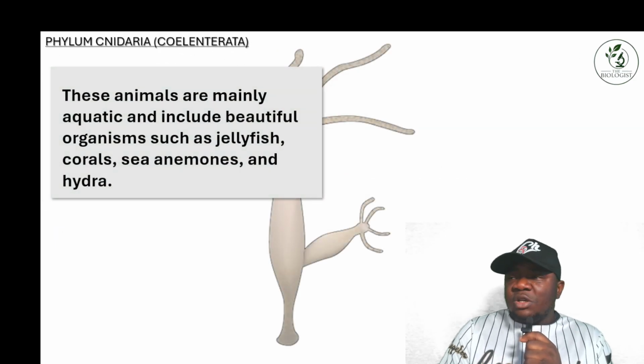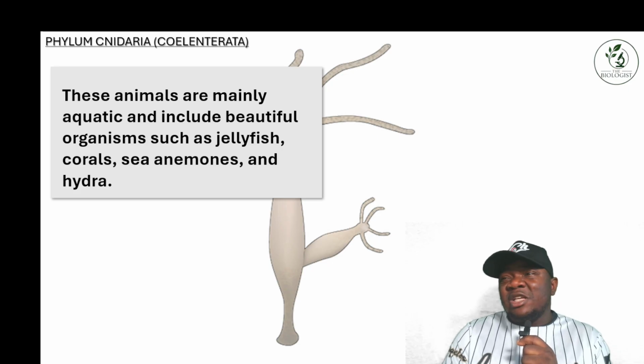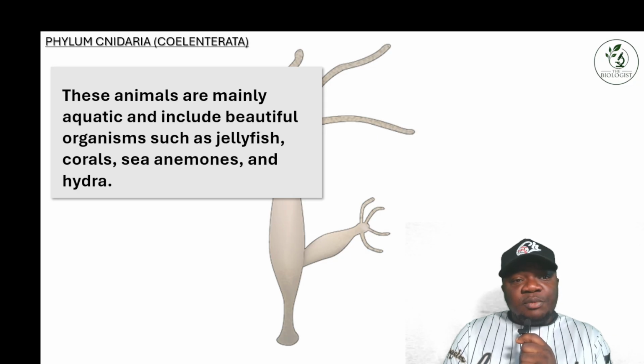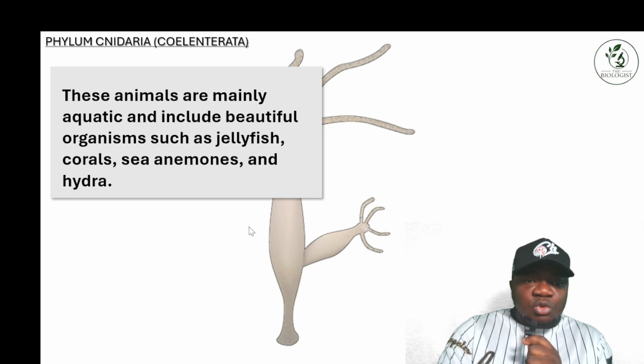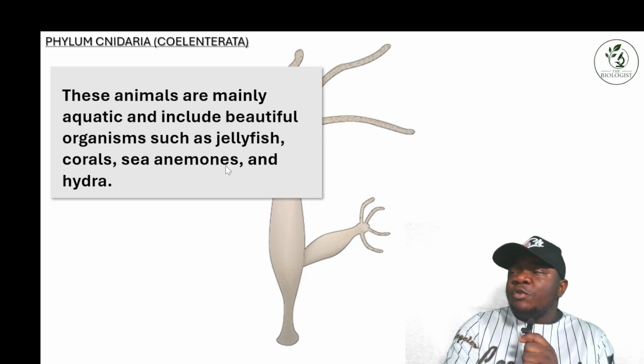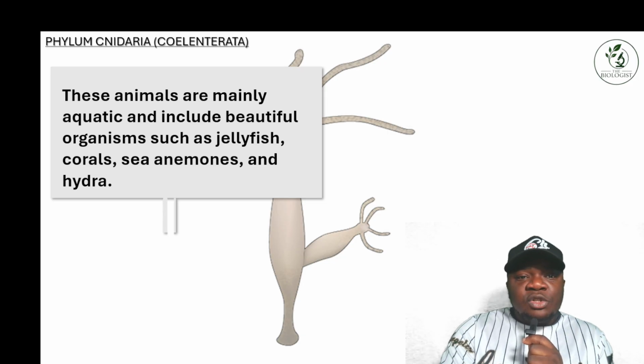Cnidarians are animals mainly found in aquatic regions, like the ocean, the seas, and some freshwater. In my last video, I explained what the seas and the ocean mean and what freshwater means. Some examples are the jellyfish, corals, sea anemones, and hydra. These are the members of cnidarians.